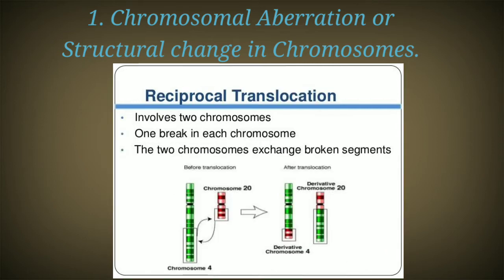Then comes translocation. This is like crossing over, but it is not crossing over. Here it is the separation of a chromosome segment and its union to a non-homologous chromosome.